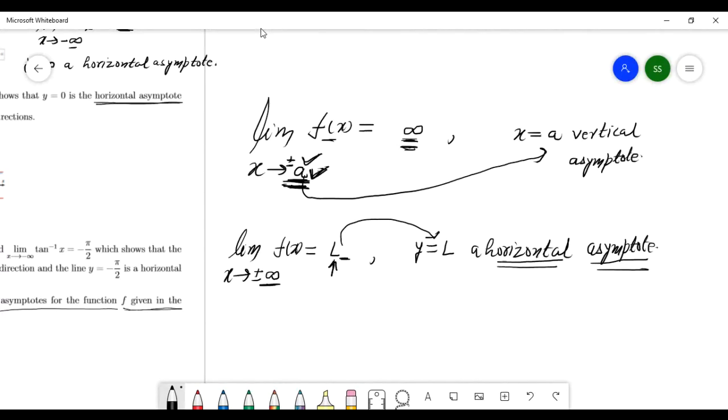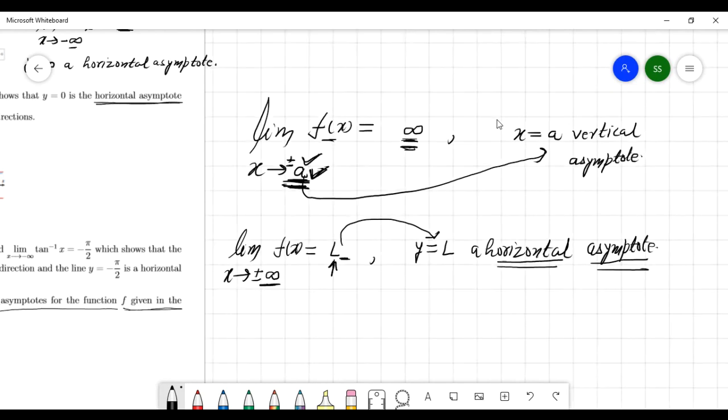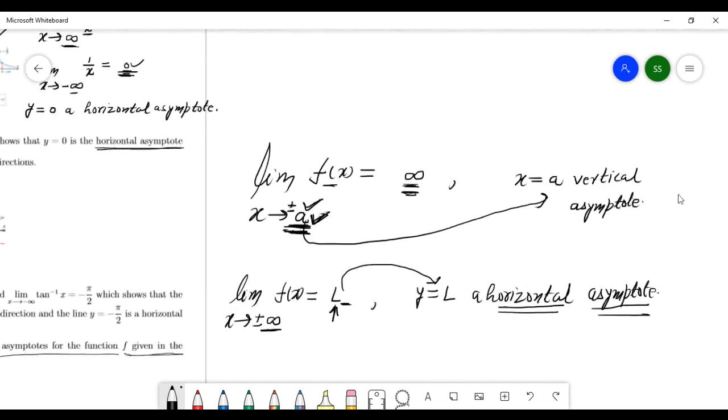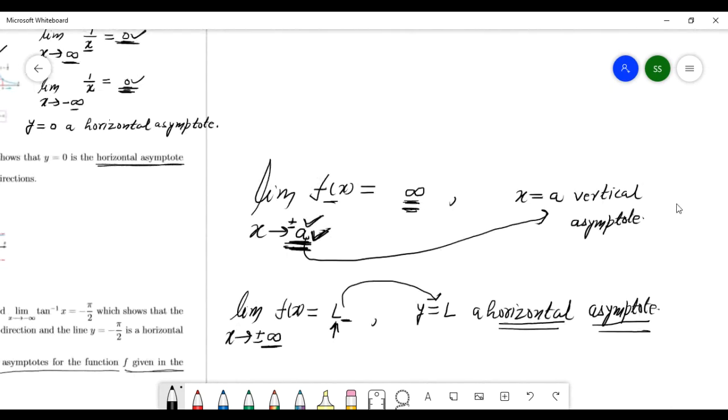And this, let me write again here. Limit x goes to A, f(x). If this is the number, and this f(x) goes to infinity, positive or negative infinity.